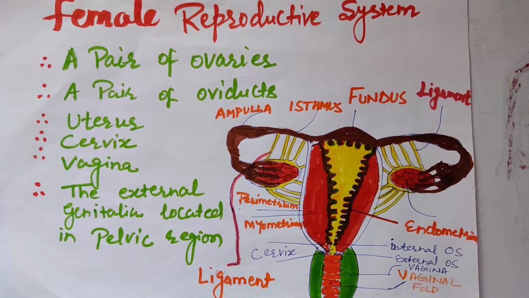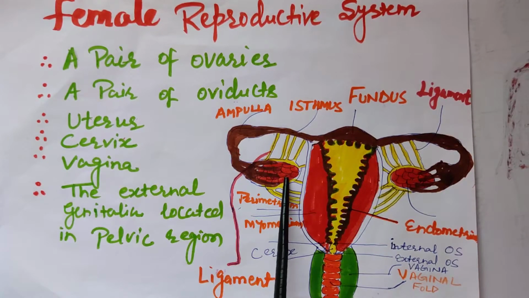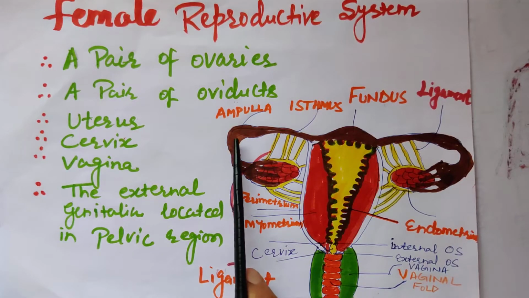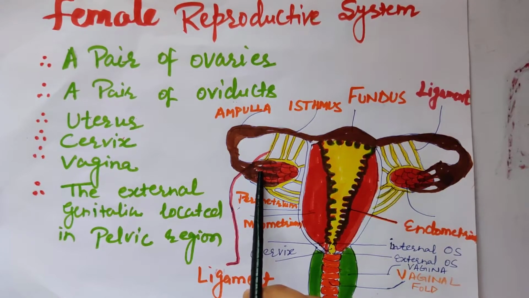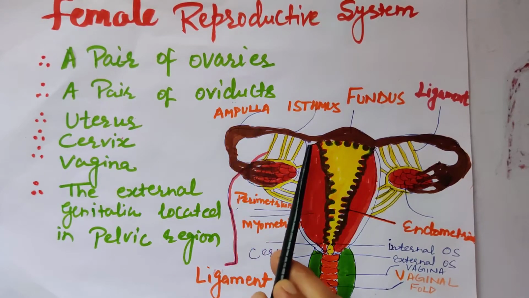It forms ova and then that ova is released. It enters into the fallopian tube, which is a 10 to 12 centimeter long, ciliated, muscular and tubular structure which extends from the periphery of the ovary to the uterus.